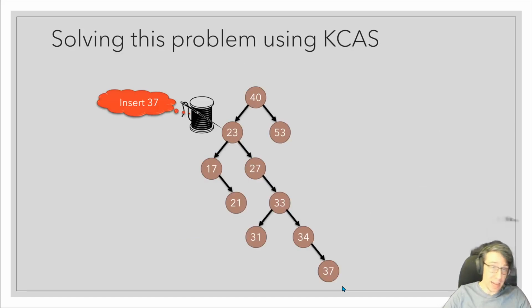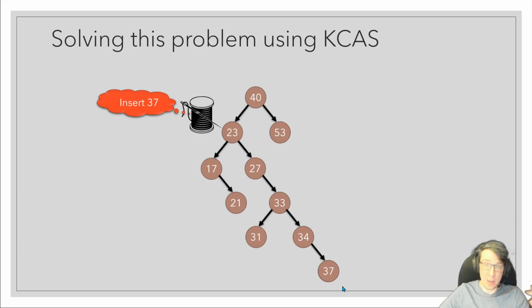Well, we can, with kind of a brute force application of KCAS, by including all of the addresses that are read during the search in the KCAS that we perform at the end. But we don't want to change all those addresses, so we just specify the values that we read from those addresses as both the expected and new values in the KCAS. With this brute force approach, the KCAS will only succeed if none of the addresses that it read have changed since they were read. And so the whole KCAS will be atomic, and the entire search will be atomic with the update.